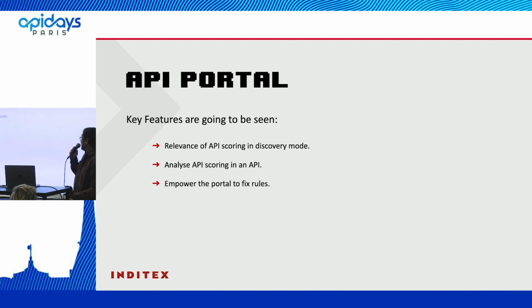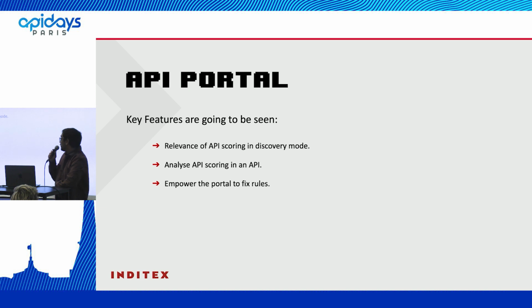Okay, but what are we going to see in this demo? First of all, the relevance of the API scoring whenever a developer needs to find a new API. Also, we are going to see the score in detail whenever we enter an API detail page.